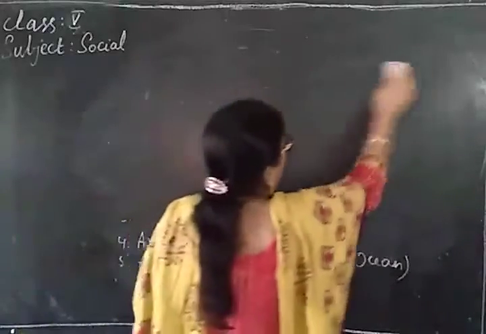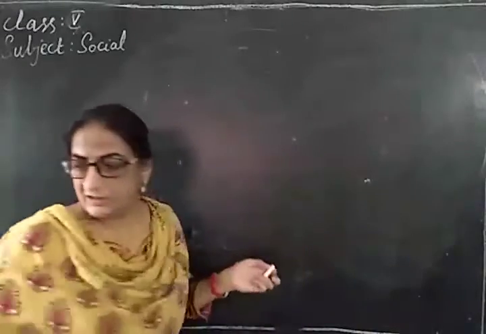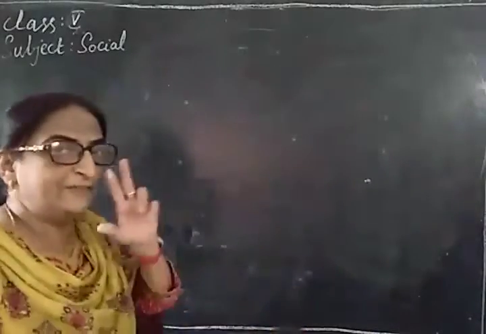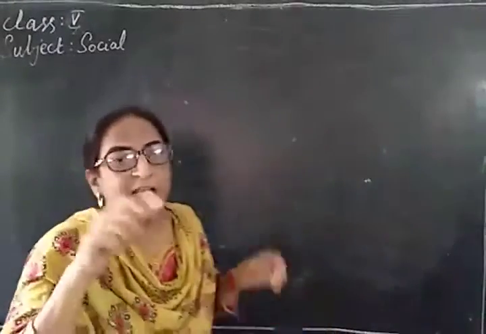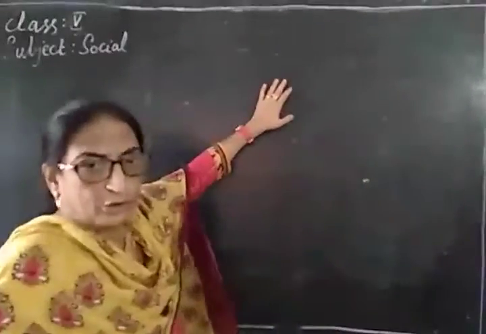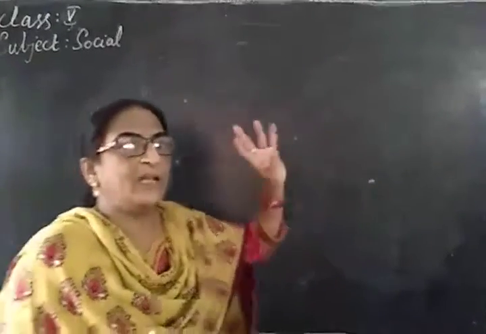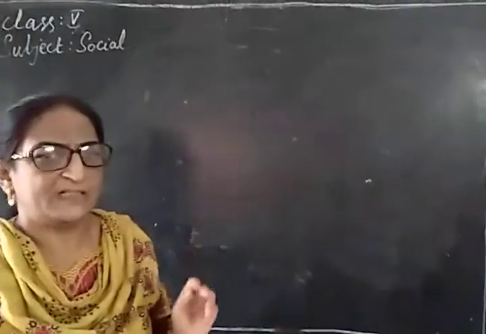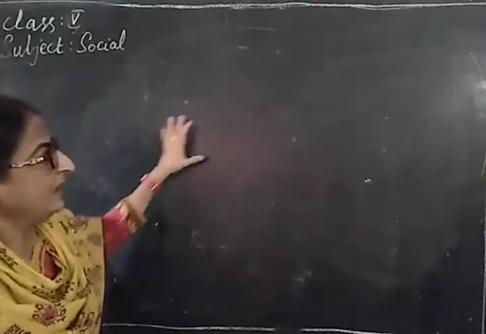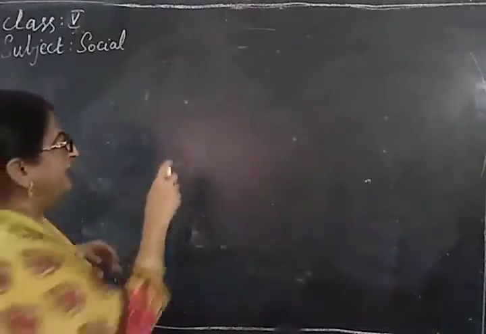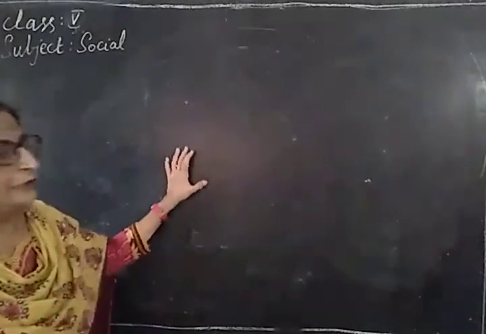I told you 71% of the total area on earth is covered with water and 29% is land. Land masses are divided into 7 continents: North America, South America, Antarctica, Australia, Asia, Europe, Africa. The largest continent is Asia, the smallest is Australia. And water bodies are divided into 5 oceans.